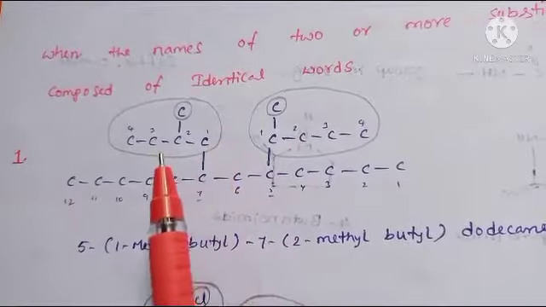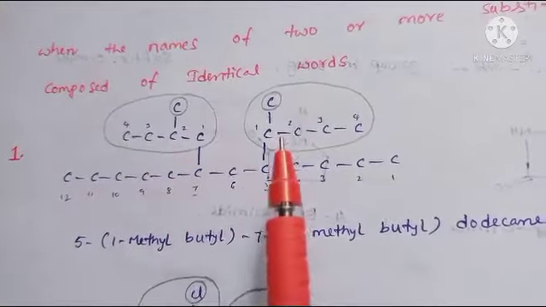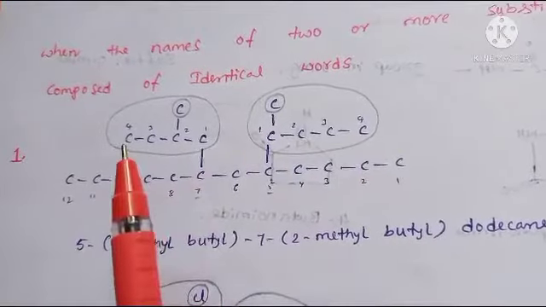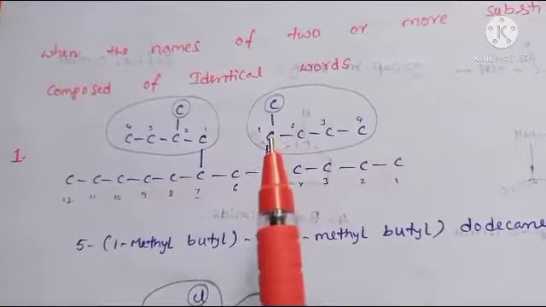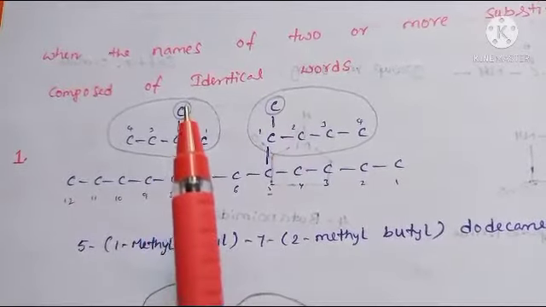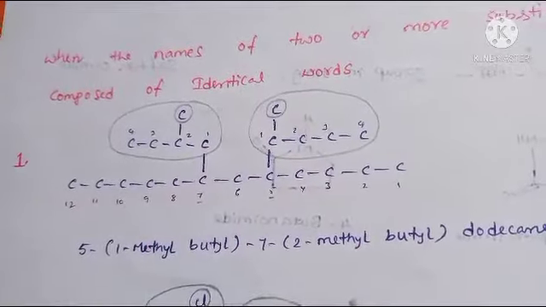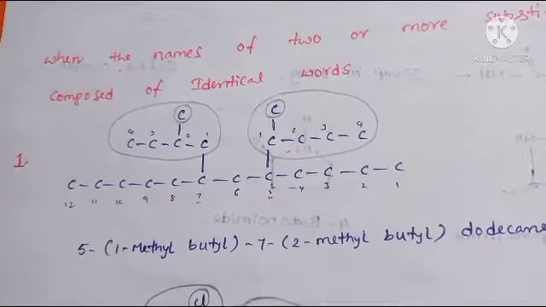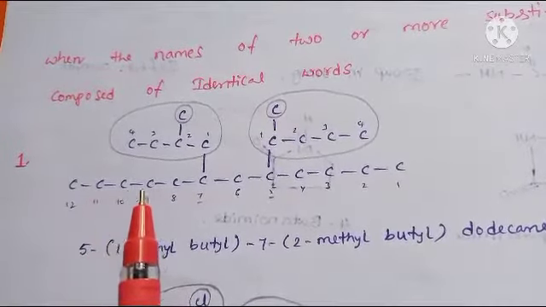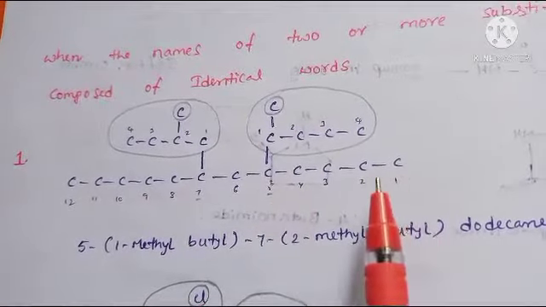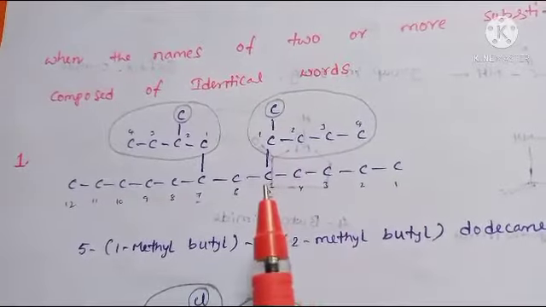For same substitution, long chains are 4 carbons and 4 carbons. Here, first carbon contains substituent, here second carbon contains substituents. That's why number given from this side, because from this side 1, 2, 3, 4, 5, 6th position, from this side 5th position. So it is very clear. This is the lowest sum rule.